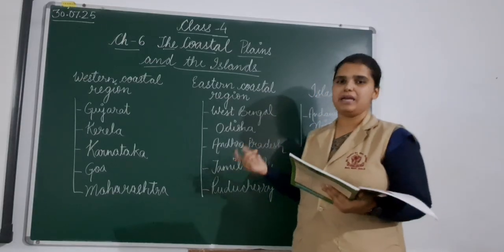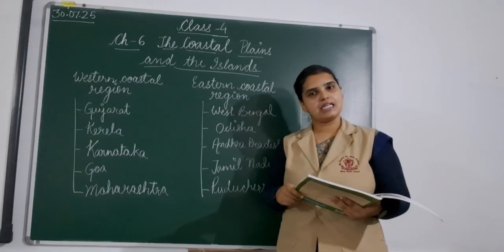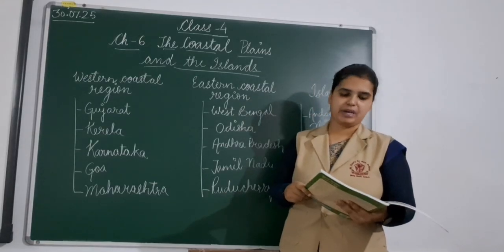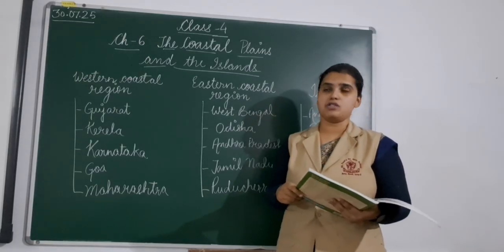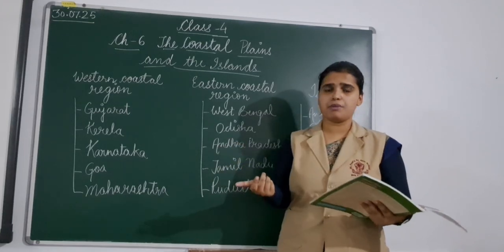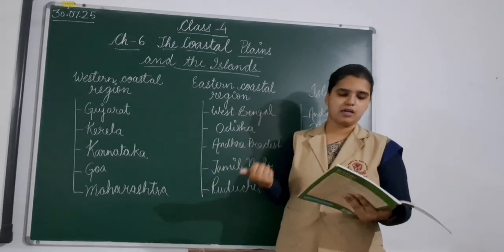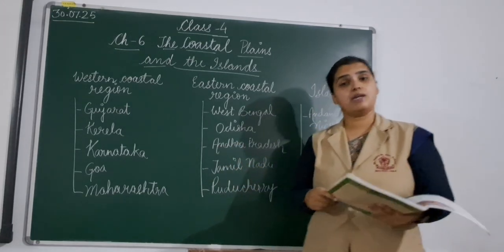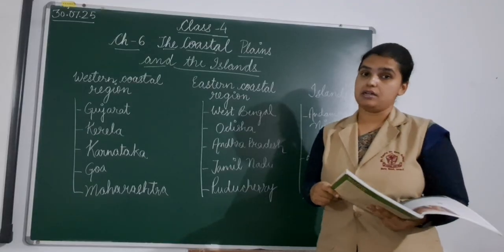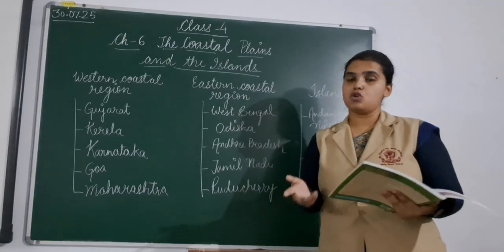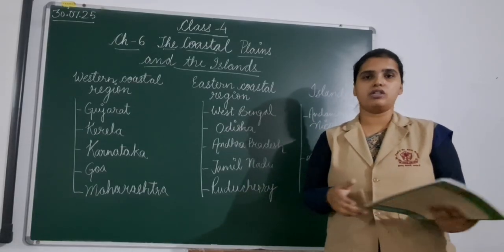Rice and jute are the main crops. Odia is the main language and Odissi is the popular classical dance of this state. So it's very easy to remember: Odia the language and Odissi the dance. Cuttack is an important city, and Puri is a city in Odisha. You all must have seen it in the news, on TV.